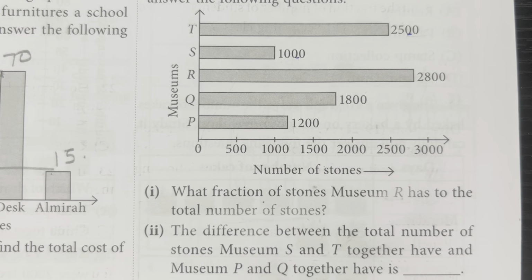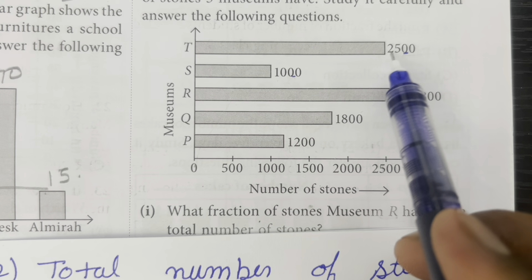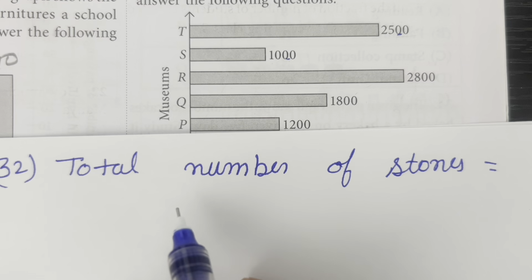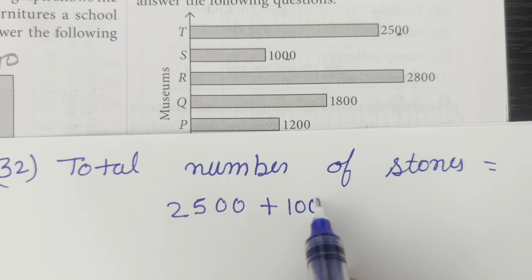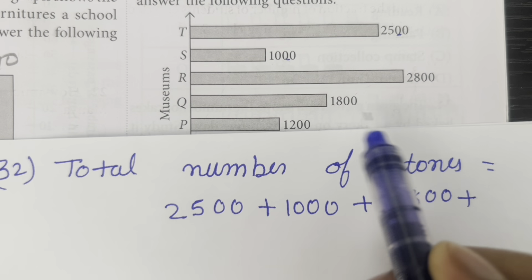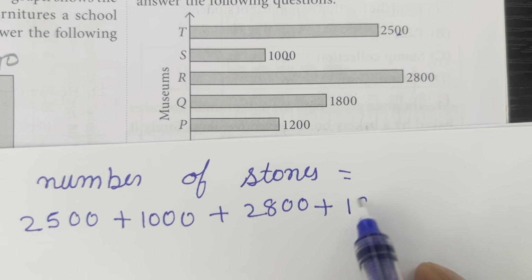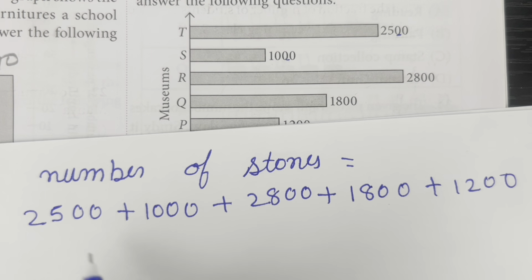So first of all we will find the total number of stones. So total number of stones is equal to 2500 plus 1000 plus 2800 plus 1800 plus 1200. After adding this we will get 9300.